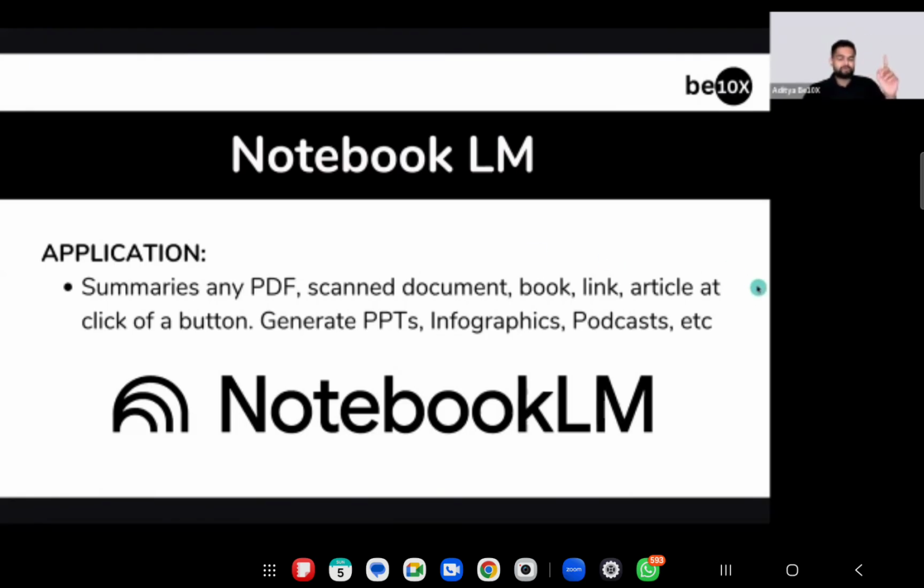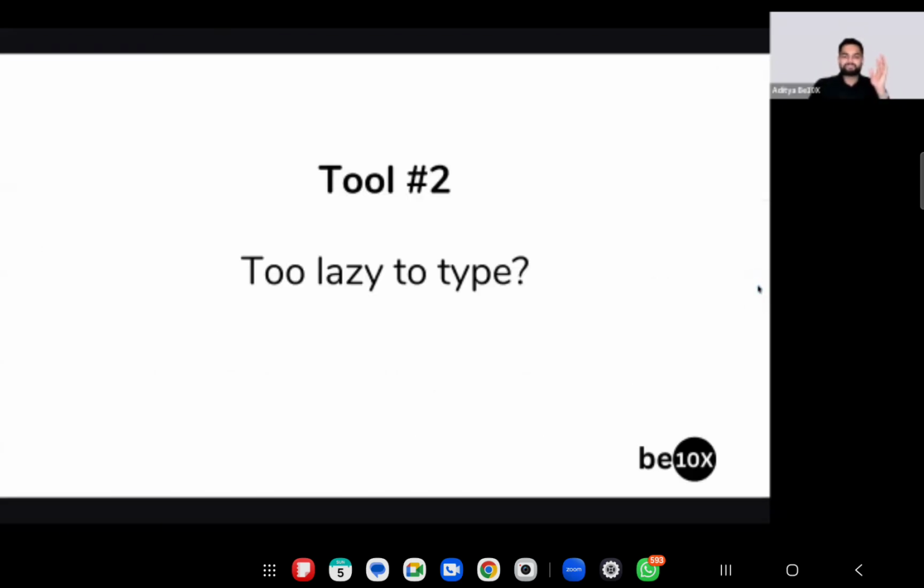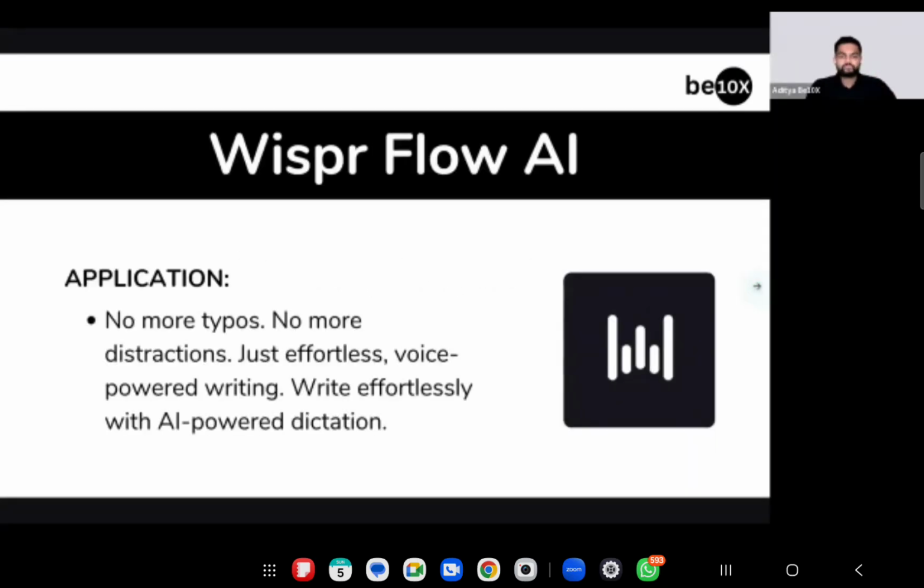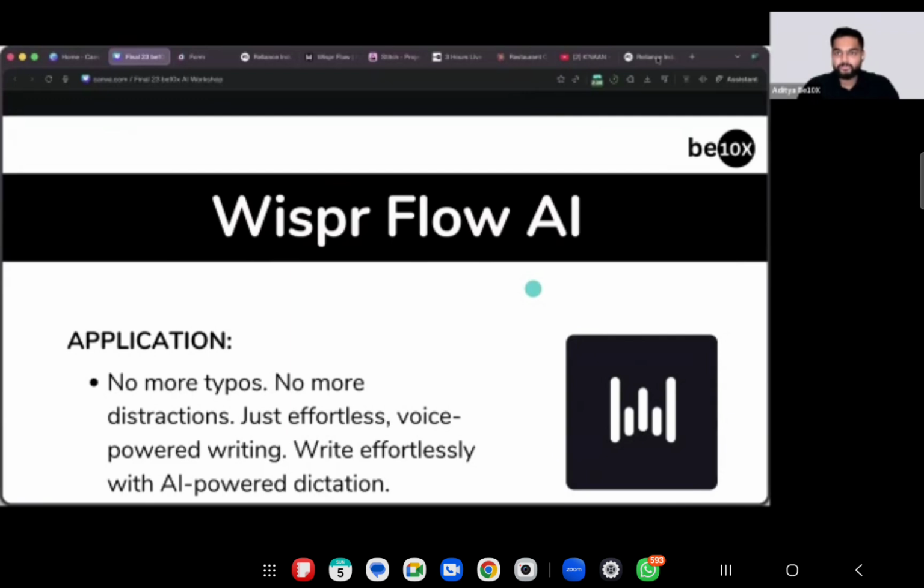Now let's move on, and now let's not type a single word in your life, right? So what tool am I using for typing everything? I'll just show you the demonstration. The tool is called Whisperflow, right?